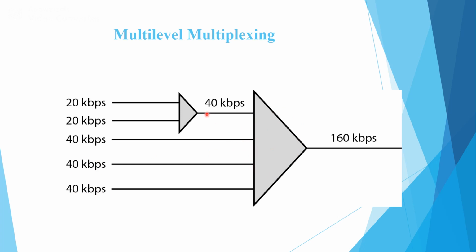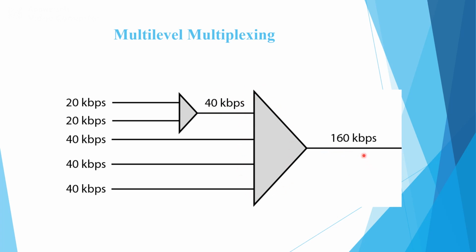Here the input data rate of the first line is 40 kilobits per second, the second one is also 40, the third one is also 40, and so on. So that we can maintain uniformity in the data rate across the input terminals of the multiplexer.